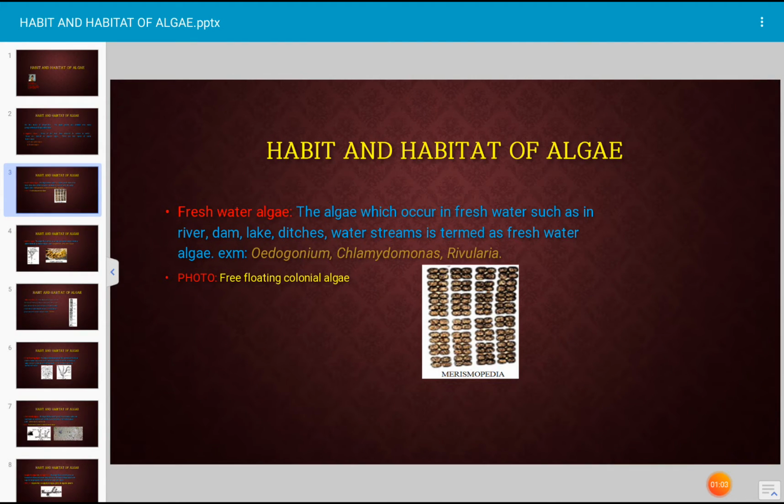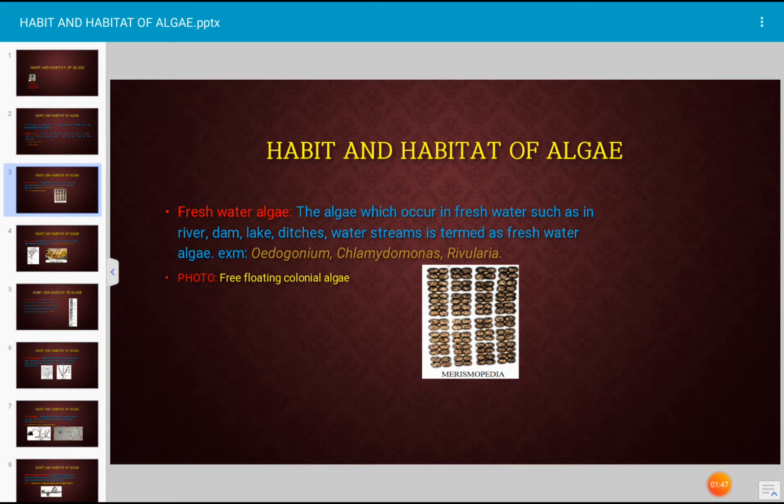This is the freshwater algae. As I just discussed with you, freshwater algae occurs in fresh water, like in rivers, lakes, dams, ditches, and water streams. These are the water bodies of fresh water in which the algae occurs, and that algae is considered as freshwater algae. Examples of freshwater algae: Oedogonium, Chlamydomonas, Rivularia. There are hundreds of algae which occur in fresh water.